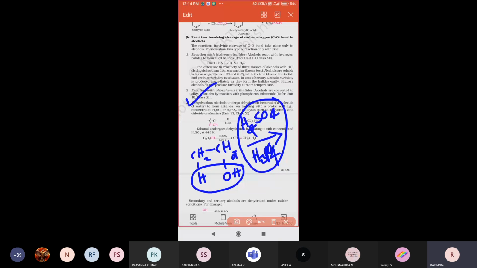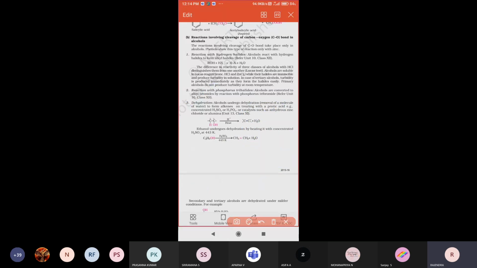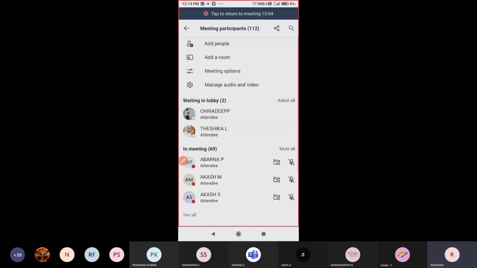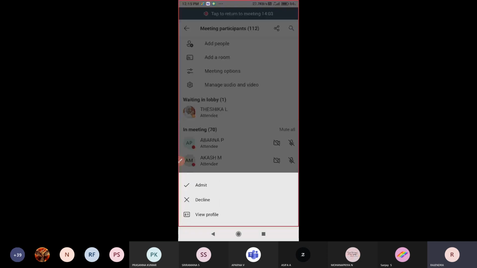Both combine and eliminate a water molecule. This is called a dehydration reaction. So alcohols treated with a dehydrating agent are converted into alkenes.